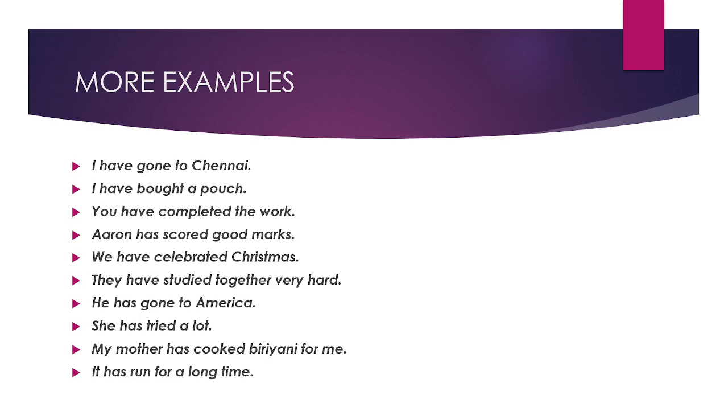So here, can you identify the V3 verbs here, Kavini? The verbs in the V3 form. Can you also identify that? Yes, ma'am. What are the verbs?